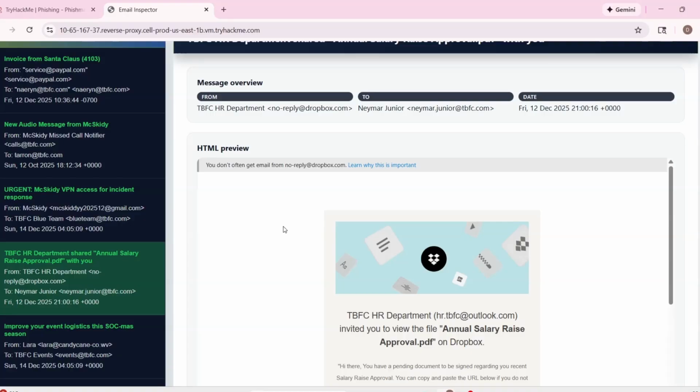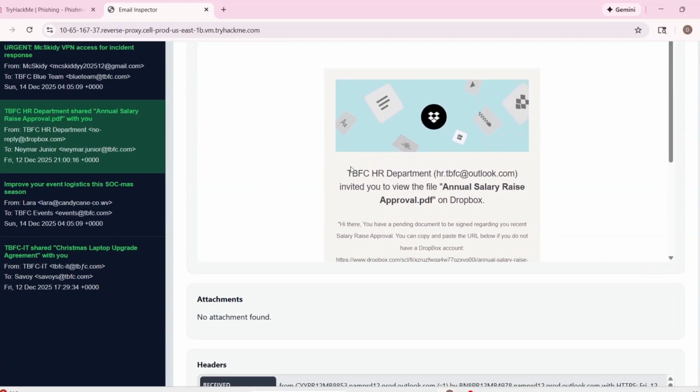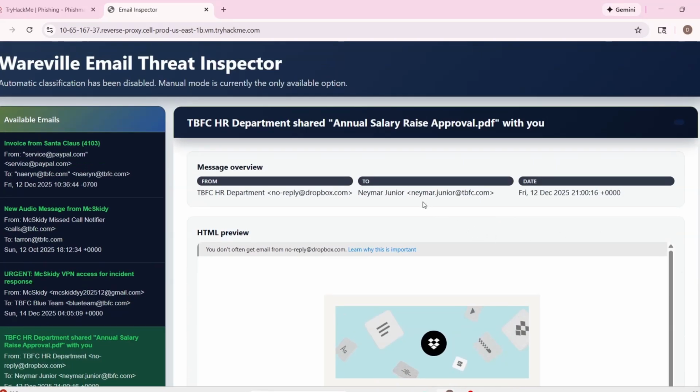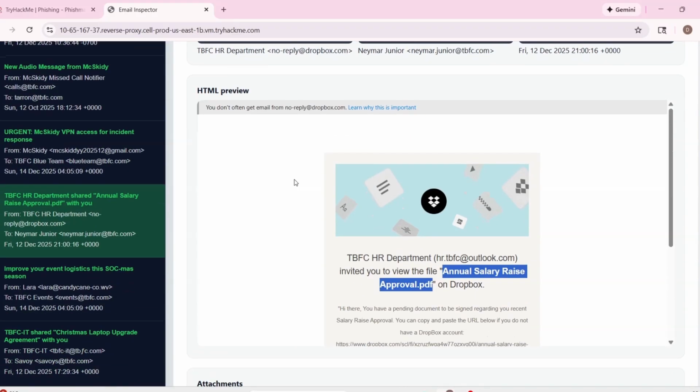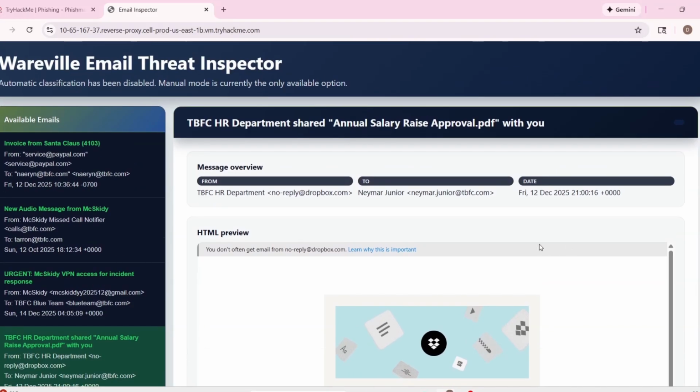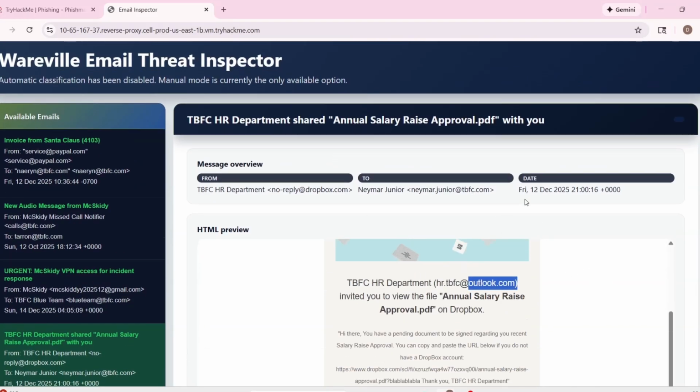Okay, this time we have an email. TBFC HR department, TBFC outlook.com invited you to view the file unauthorized approval.pdf. So sent to Neymar Jr. That's funny though. Okay, TBFC HR department. I don't think an HR department should send something like annual salary raise approval from Dropbox. And here he also says Outlook, so there is not even the TBFC domain.